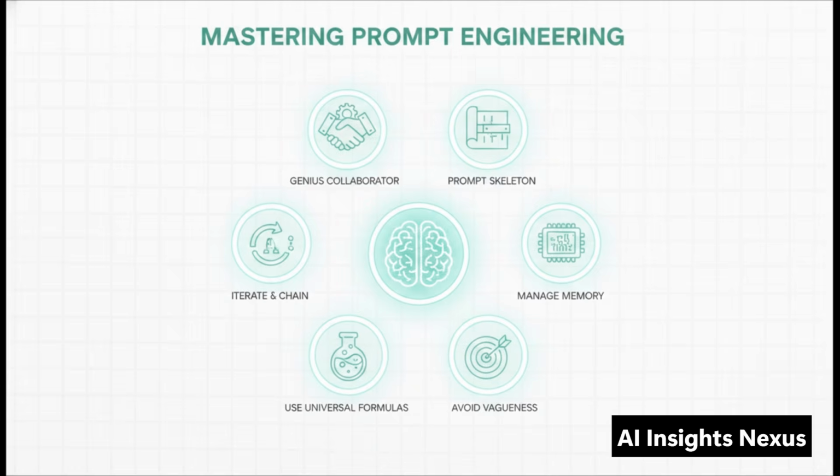1. Treat AI as a genius collaborator, not a simple search engine. 2. Always build your prompt skeleton, role, context, action, and constraints. 3. Iterate. Start broad, chain your tasks, and refine. 4. Manage that memory by splitting up and summarizing long texts. 5. Deploy universal formulas like teach me to learn anything fast. And finally, avoid vagueness at all costs and demand step-by-step reasoning.